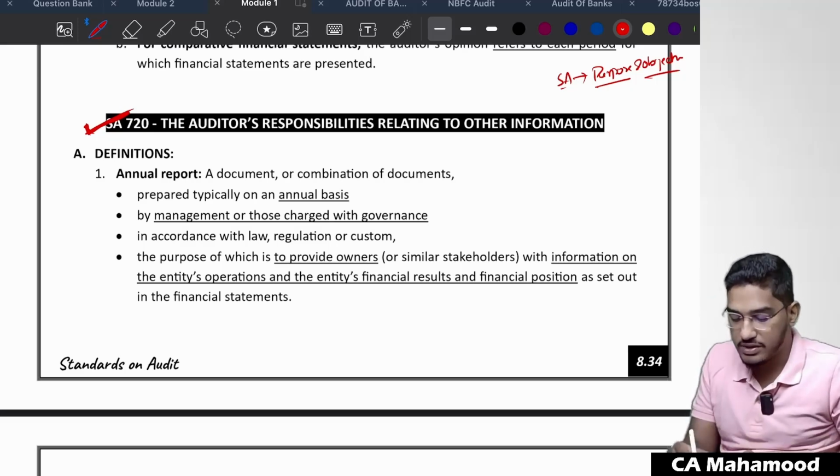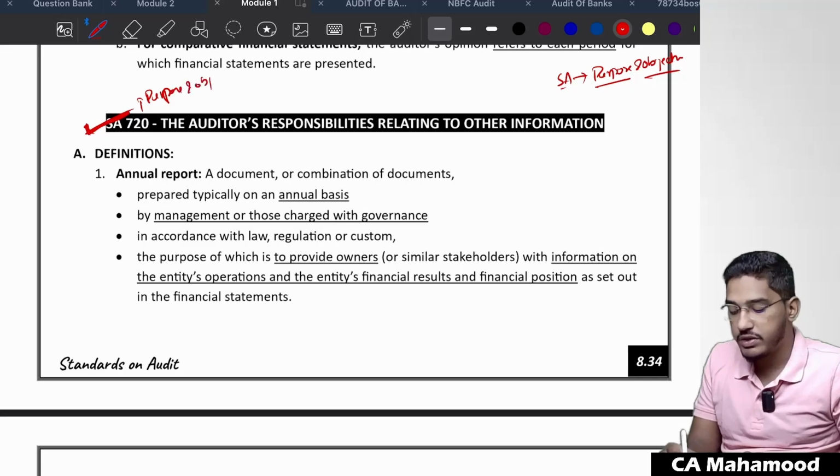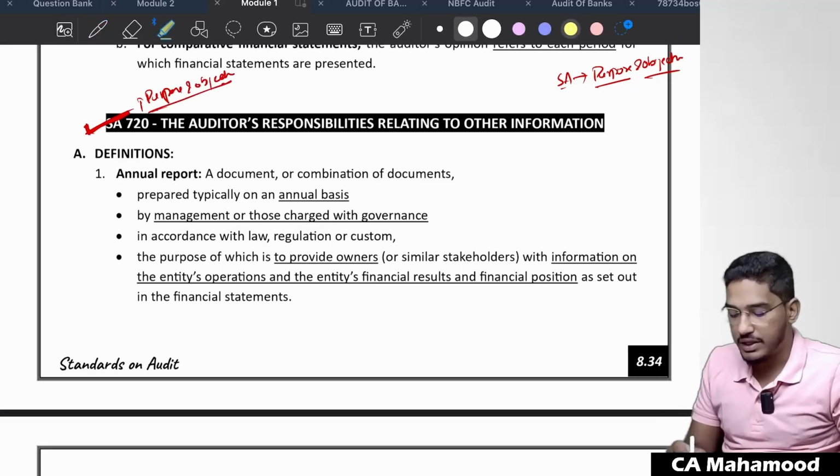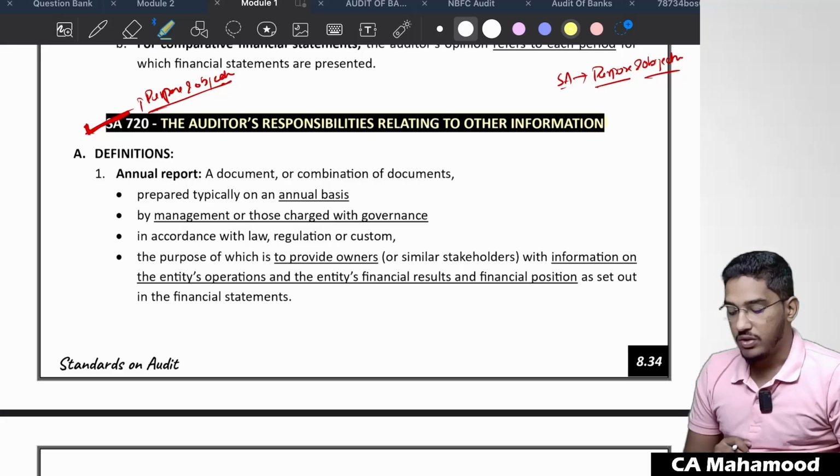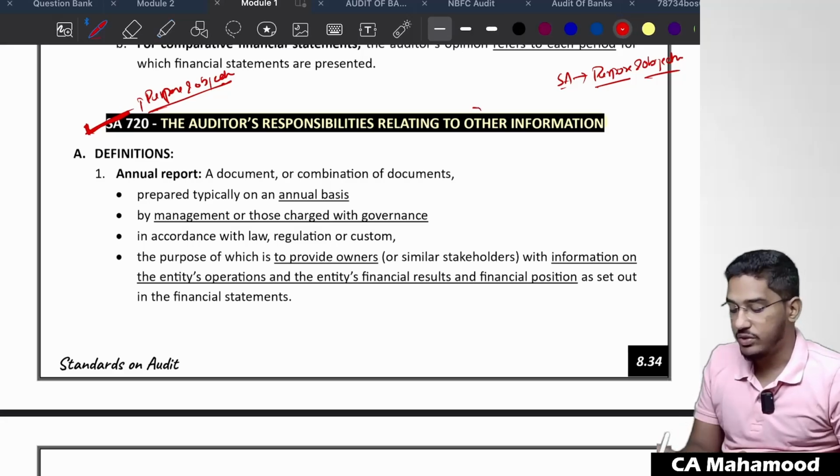First, we will try to understand the purpose, why the standard has been given, and what is its objective. What does the standard talk about? If these two things become clear, the content in the standard automatically becomes clear. So first, if you look at the title, SA 720, the title says: the auditor's responsibility relating to other information.